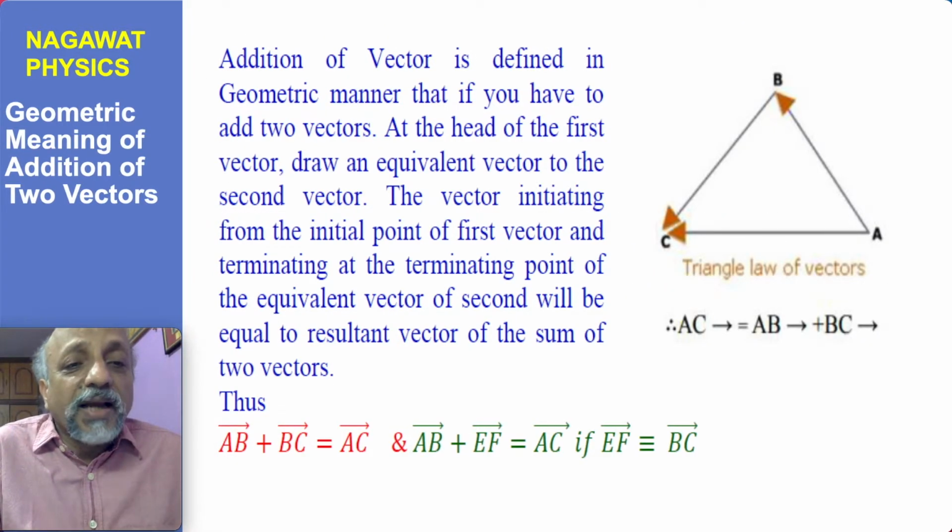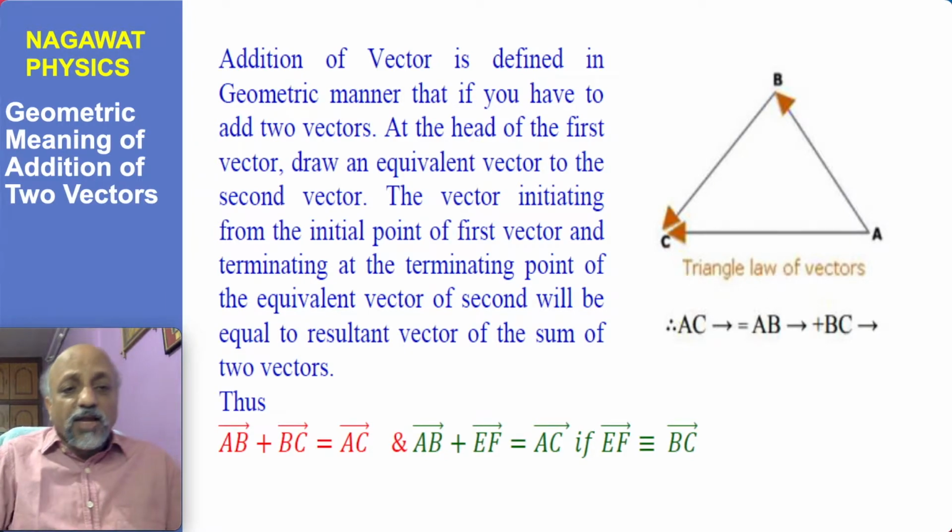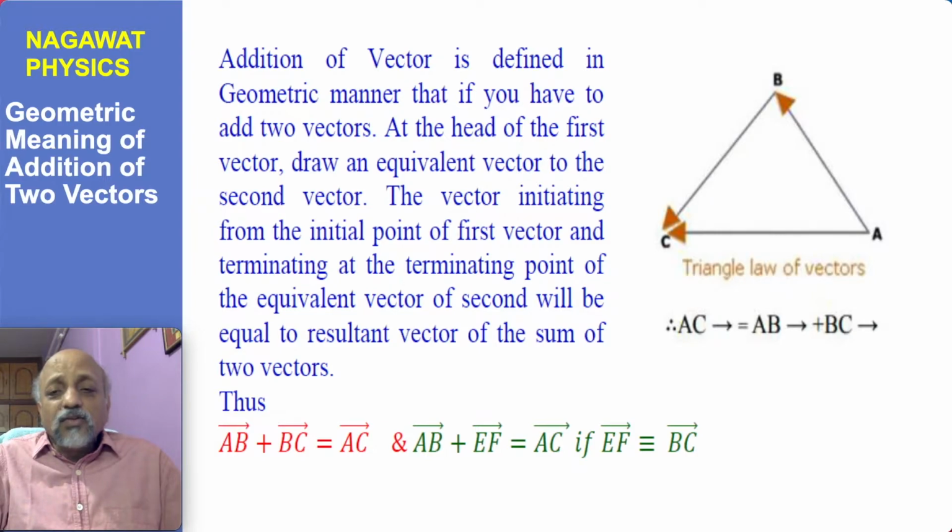Now how to define the addition of vectors? To develop the algebra, we have to develop the operations. A set of vectors is under consideration, and now given two vectors, we can define the addition of two vectors. So first let us understand how it is defined. It is defined on the basis of the geometric meaning which we have given to the vector, or you can say in terms of the displacement vector.